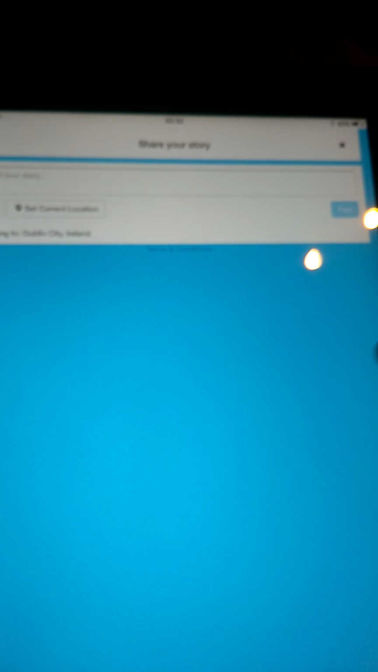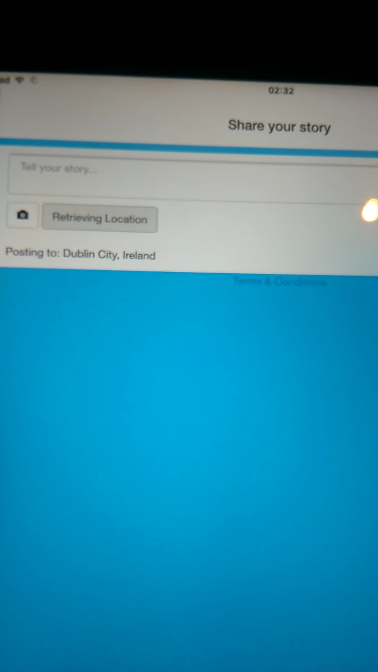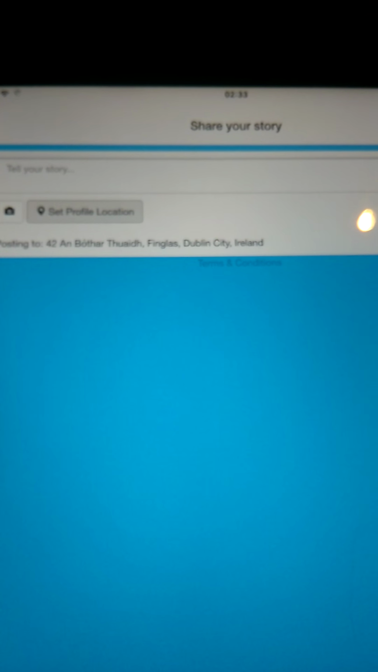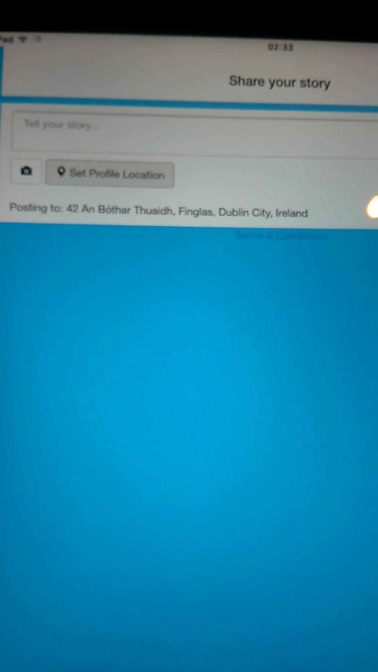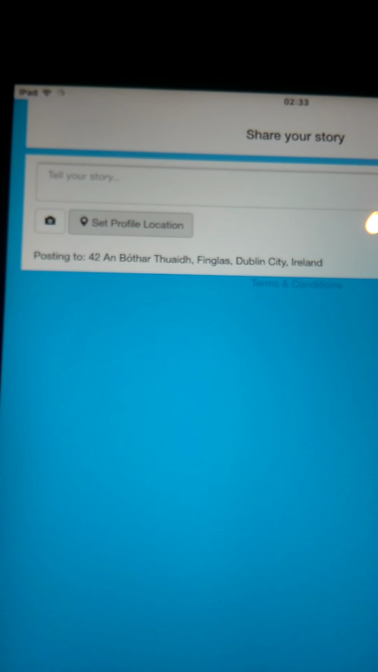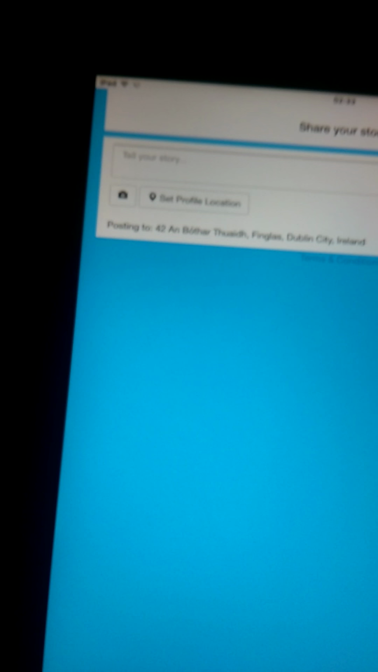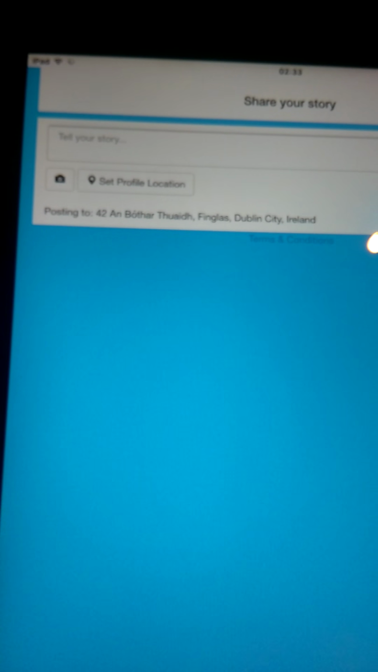Now, what happens is that if I'm somewhere else and I'm not in Finglas and I'm in another community and I see something in that community that I want to talk about, you just set current location. You can see it's retrieving the location. Okay, I am in Finglas at the moment, and you can see that's come up and knows I'm here. But I'd write in my story and I'd post it, okay, but we won't do that. I just wanted to show you. So I'm going to X out of that.